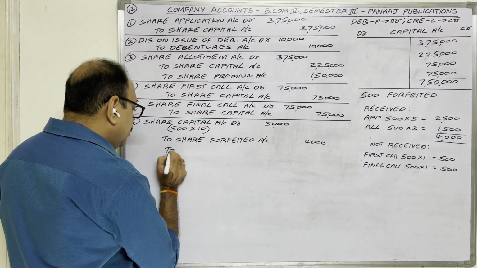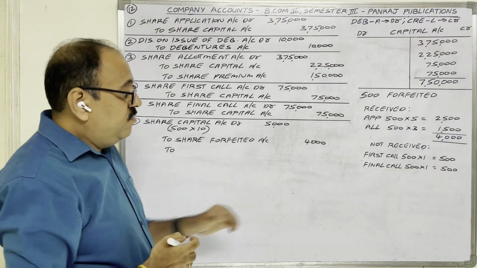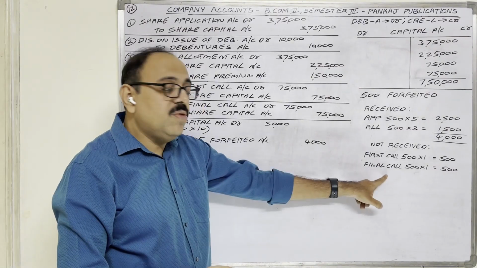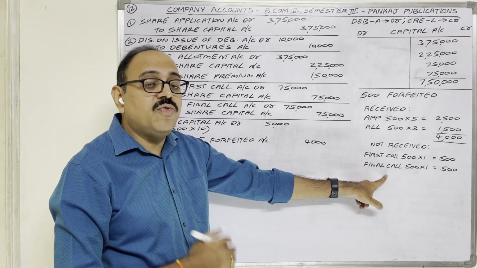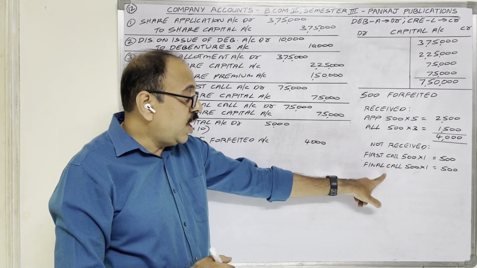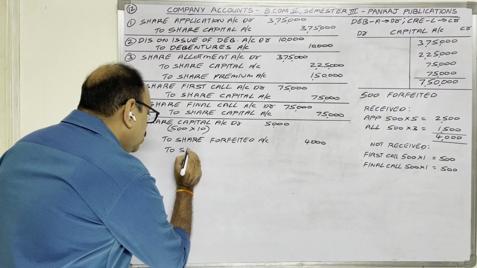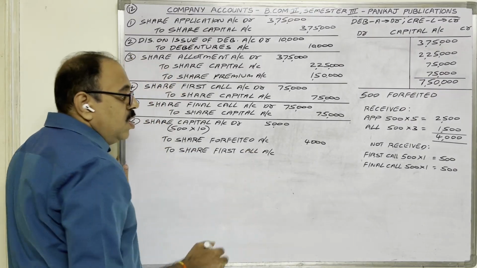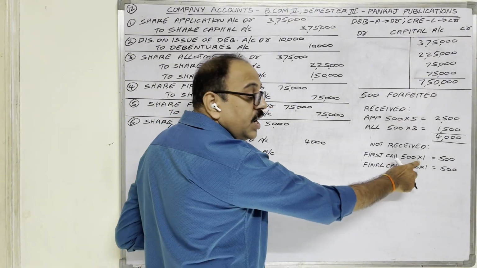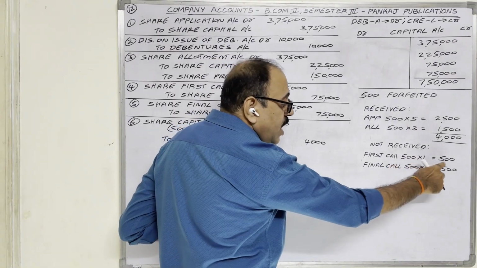Next, first call money and final call money did not come on these forfeited shares. These 2 accounts we have to credit. To share first call account, amount: on 500 shares at the rate of 1 rupee each, 500 is not coming.